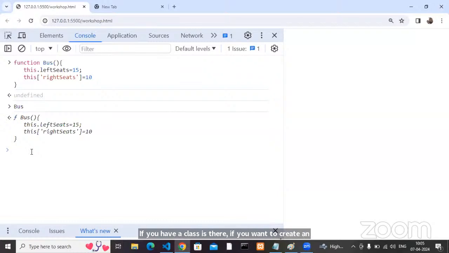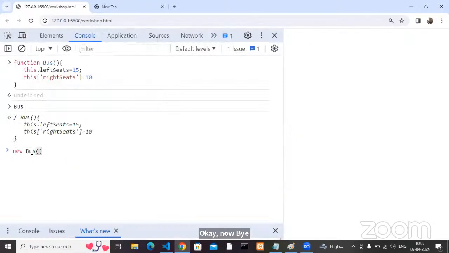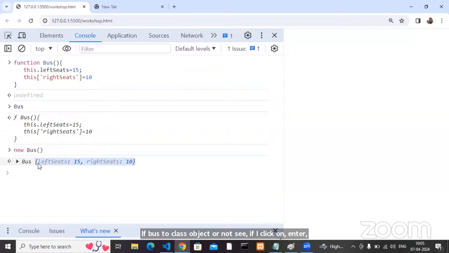Now by using the new operator, I want to create an object for which class? Bus class or not? Yes or no? I have to create an object for the bus class. So this particular statement gives us what? A bus class object. See, if I click enter, this statement returns me a bus object. Bus is a class, and this is the bus class object.